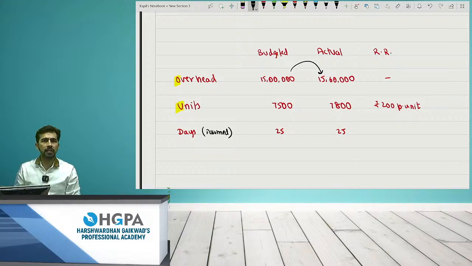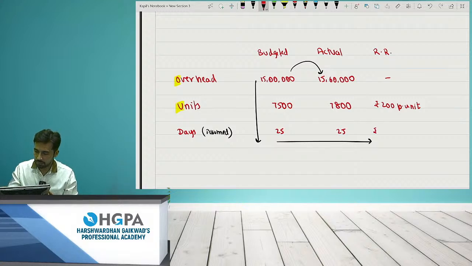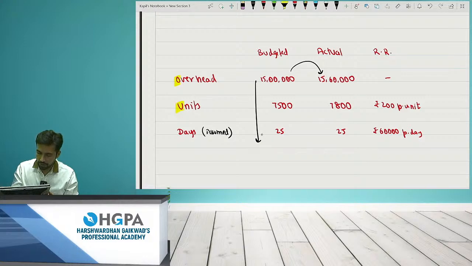Take 25 and 25 itself. That's it. There is no variance. There is no difference in it, right? So what will this be? 15 lakh divided by 25. So the answer is 60,000 per day. 60,000 per day.